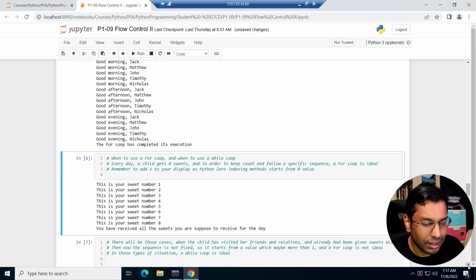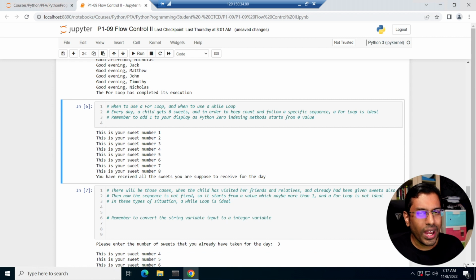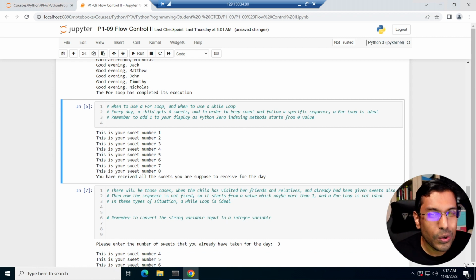Yep. So next question. A lot of people ask me, when do I use a for loop and when do I use a while loop? This is a very common question, right? There are many different aspects. You can definitely use a for loop and a while loop interchangeably, but there are times when the for loop makes more sense and there are times a while loop makes more sense, right? So it really depends on your situation and your criteria when you're coding. So example, I'll just give you a quick example. Every day a child gets 8 sweets, and in order to keep count and follow a specific sequence, a for loop is ideal, right? So remember to add 1 to the display as Python starts with 0.